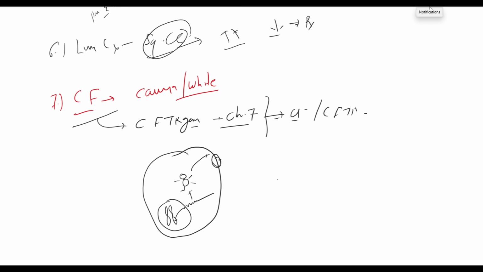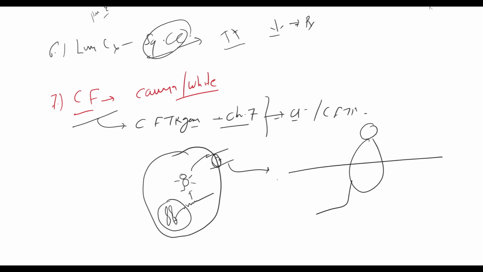To understand how the chloride channel or CFTR protein works, we will take a portion of the cell membrane. This is the CFTR protein. This is the transmembrane domain of the CFTR protein. This is the nucleotide domain, where phosphorylation occurs.